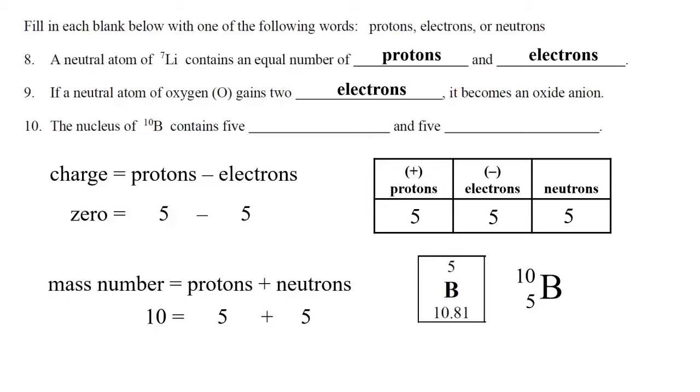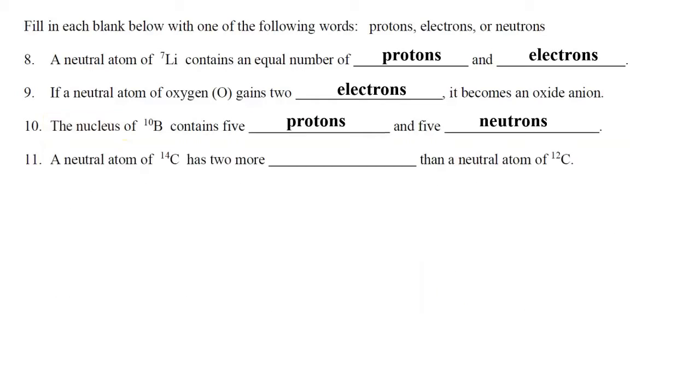So the key word in this sentence to help you answer the question is the word nucleus. Protons and neutrons are located in the nucleus, but the electrons are located in the cloud outside the nucleus. So the correct answer to number 10 is protons and neutrons. All right, moving on to number 11.